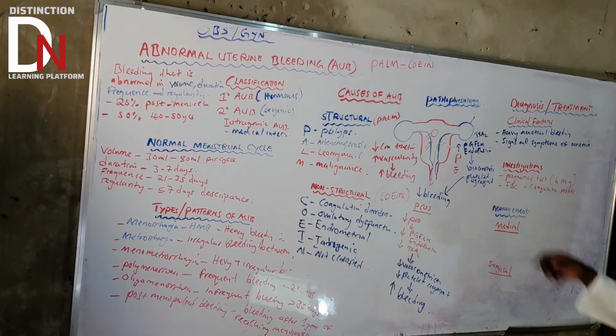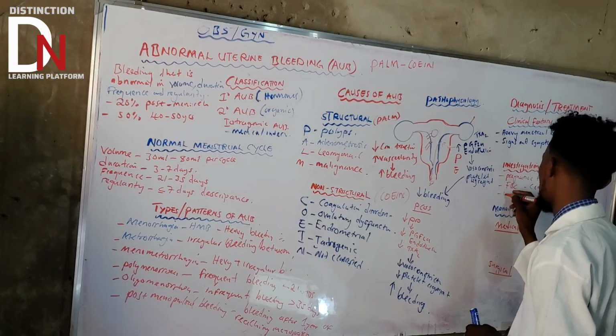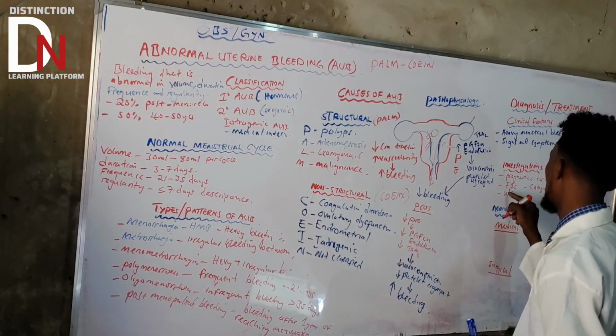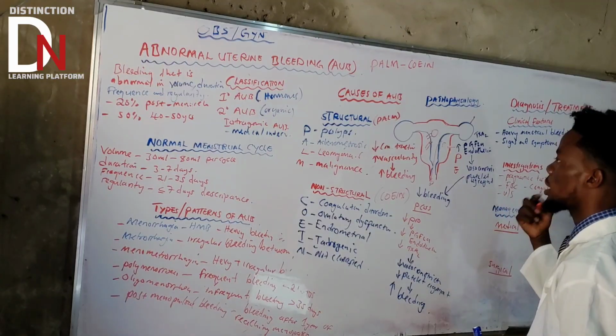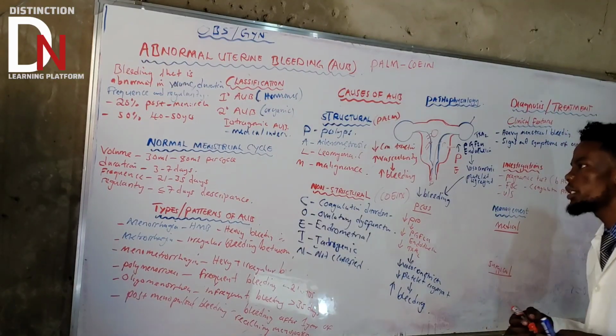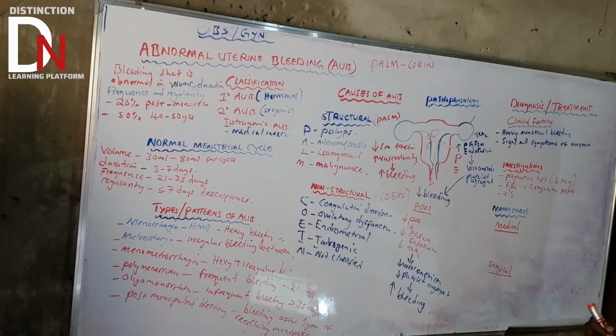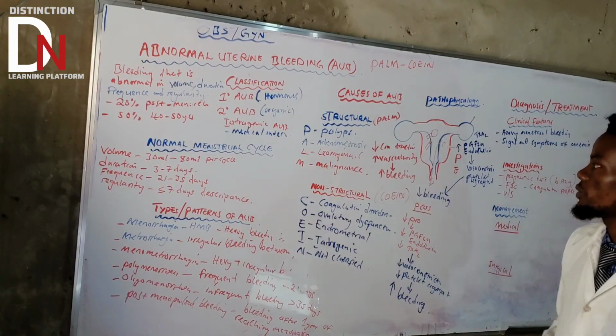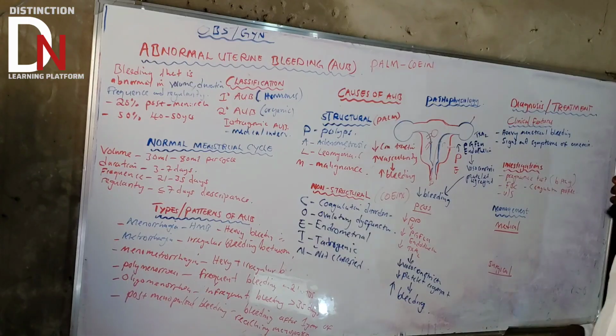What else? You also need to do imaging, like ultrasound. Ultrasound is going to show you if there is a structural cause, like polyps, leiomyoma, malignancy, and endometriosis. It's going to show you all that under ultrasound.